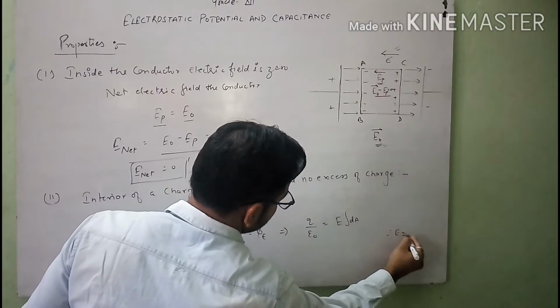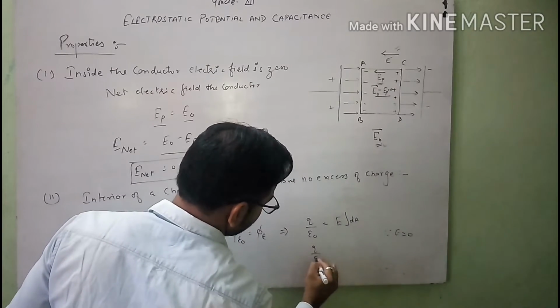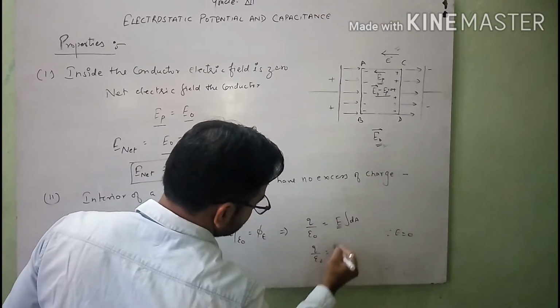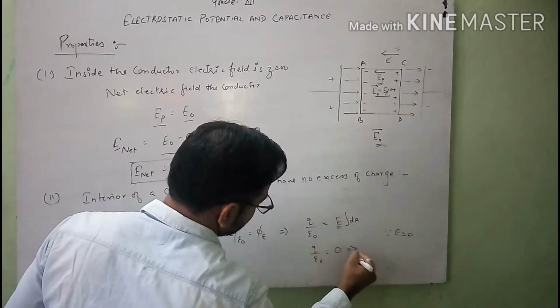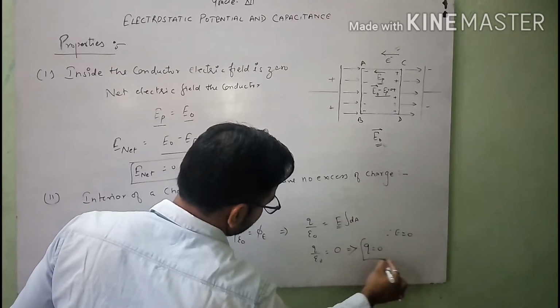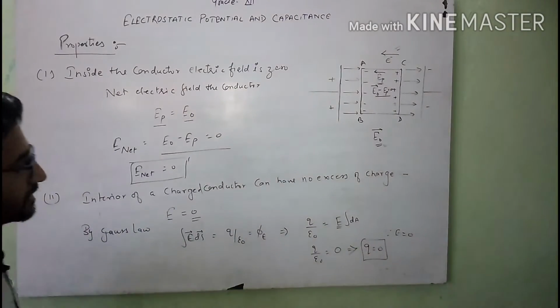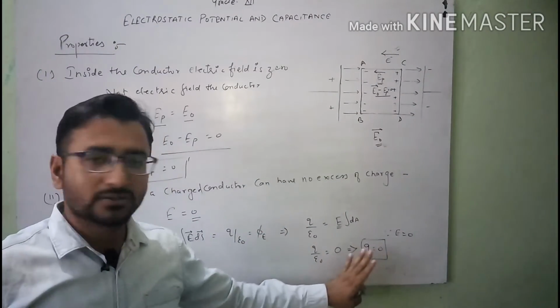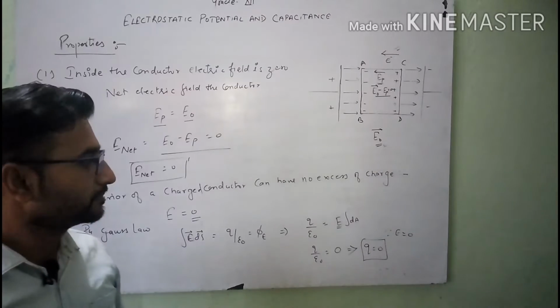Since E is equal to 0, the value of Q over epsilon naught will also be 0. So it implies that Q is equal to 0. Hence, at last we can say that the interior of a charged conductor can have no excess of charge.